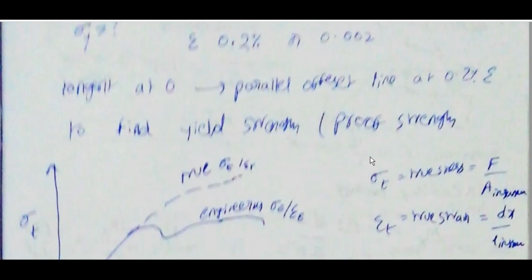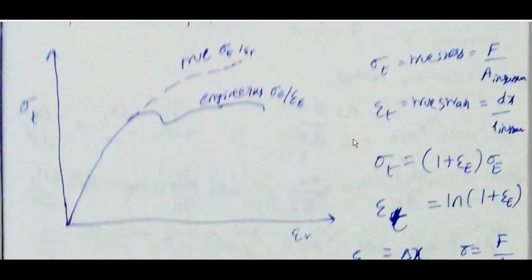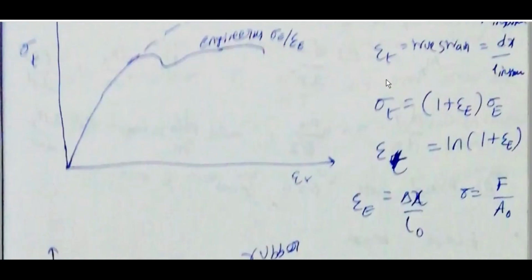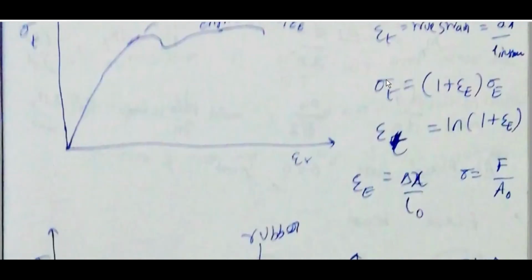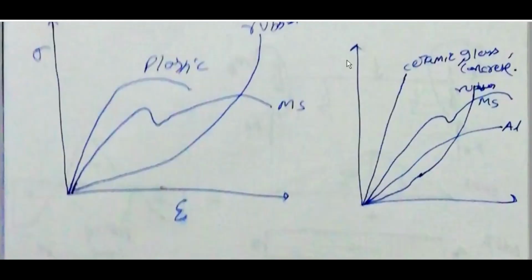Sigma T, epsilon T versus sigma, epsilon engineering: the engineering diagram is like this, while the true curve keeps on increasing. Sigma T, the true stress, is equal to F by A instantaneous. Epsilon T is equal to dx by L instantaneous. Sigma T is equal to (1 plus epsilon E) into sigma E. Epsilon T is equal to ln of (1 plus epsilon E). Epsilon E is equal to delta x by LO, and sigma is equal to F by AO.